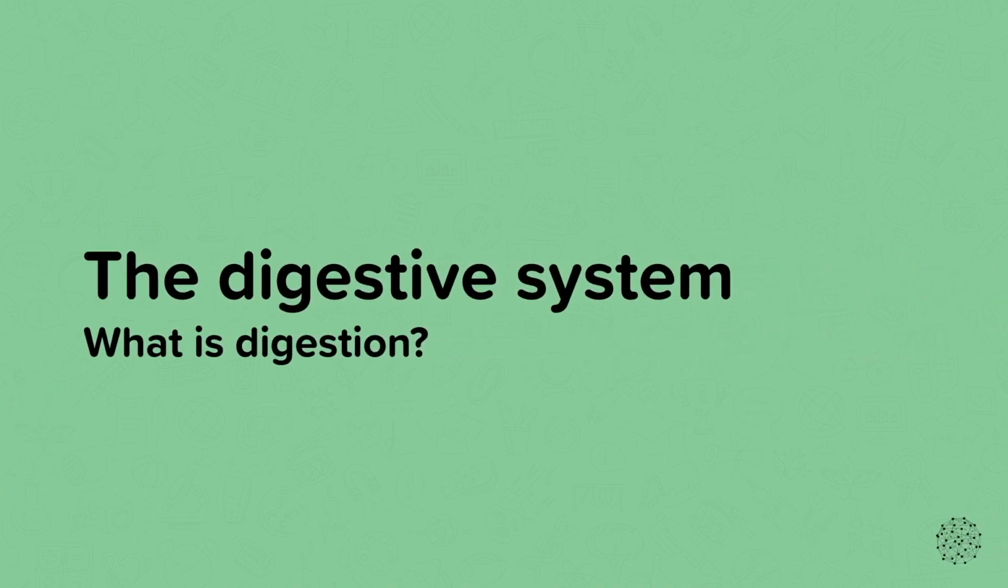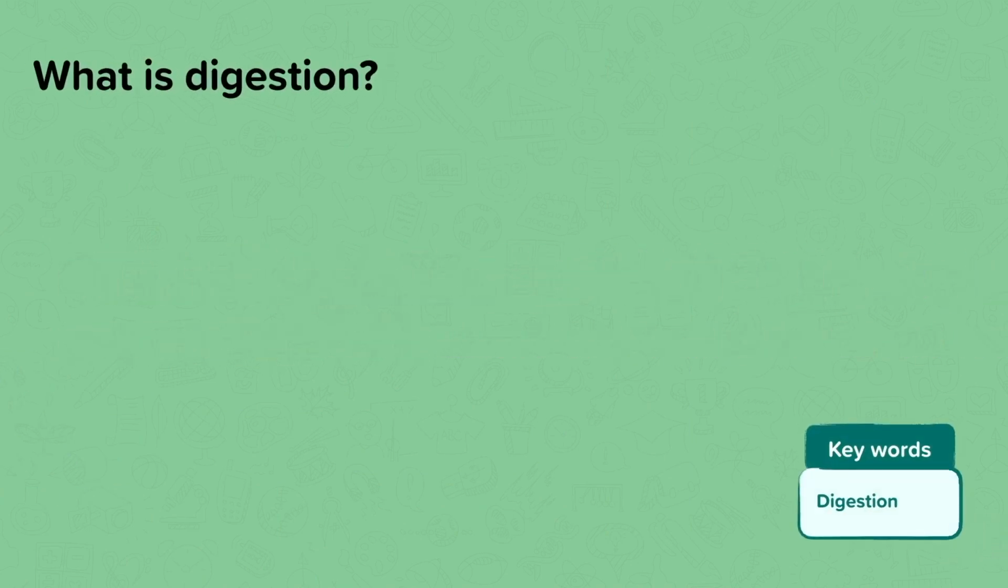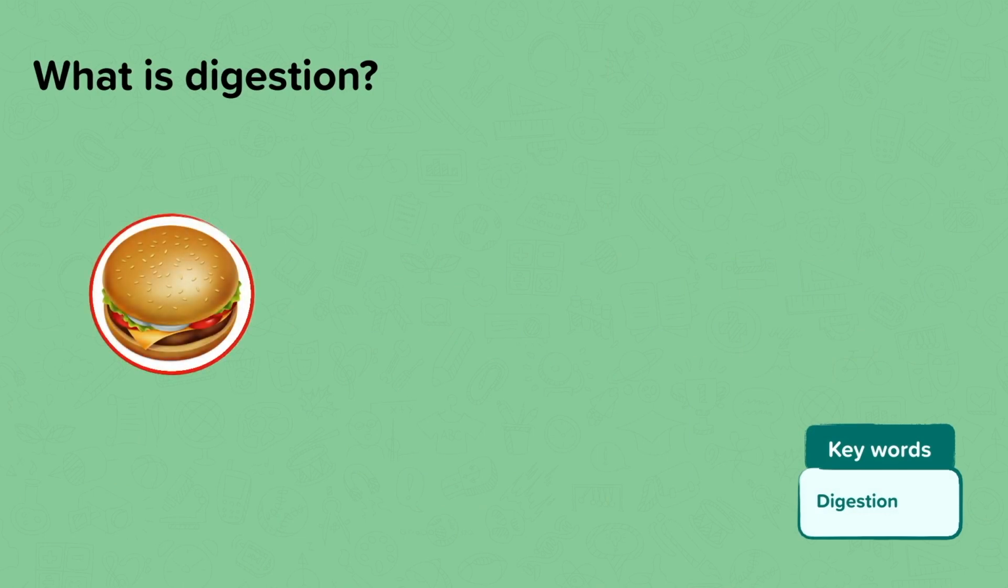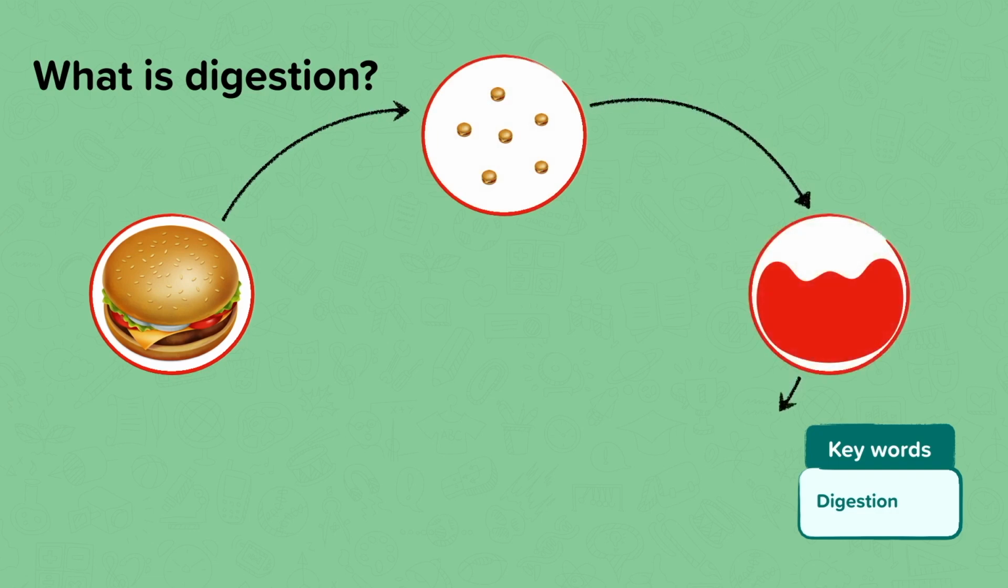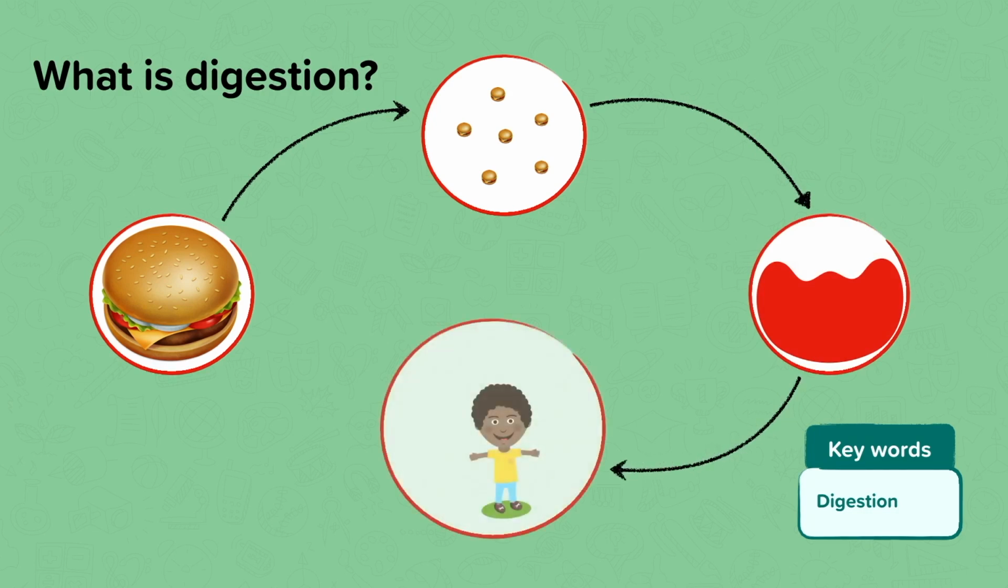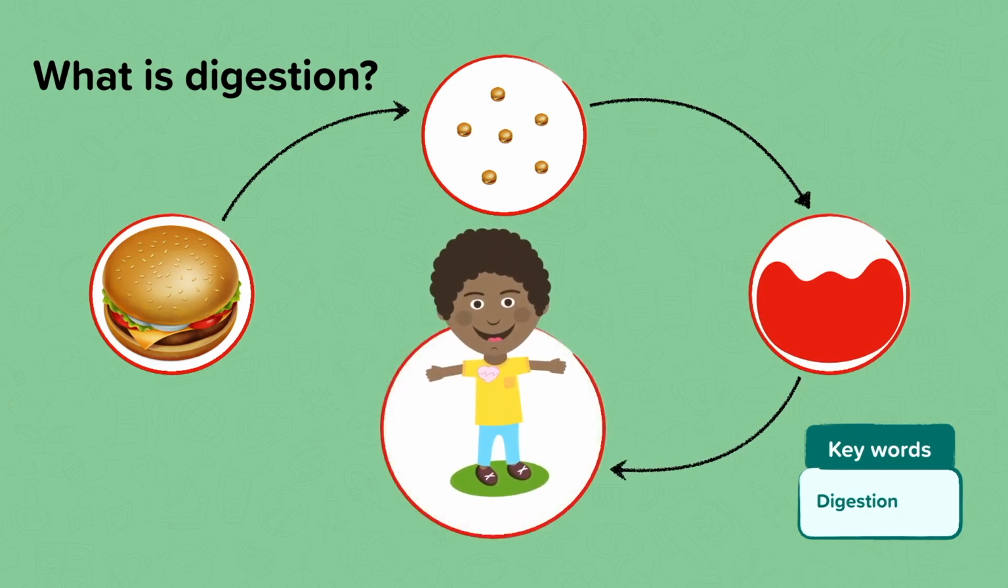So what is digestion? What do you think happens to your food after you've swallowed it? Digestion is the process of breaking down food into simpler or smaller substances. These smaller substances can be absorbed into the blood of the body, and then they can travel around the body and be used for growth, repair, and energy.